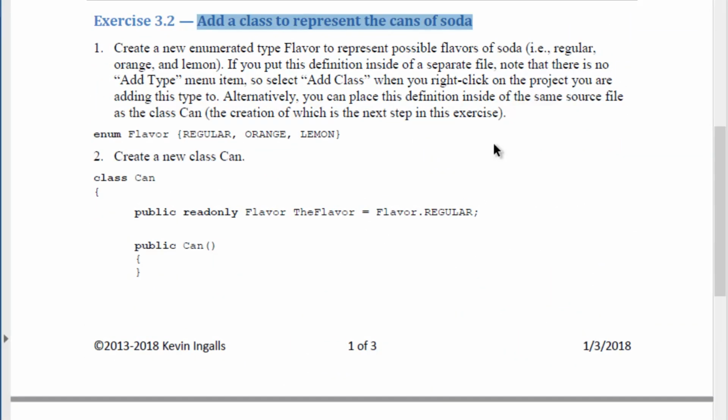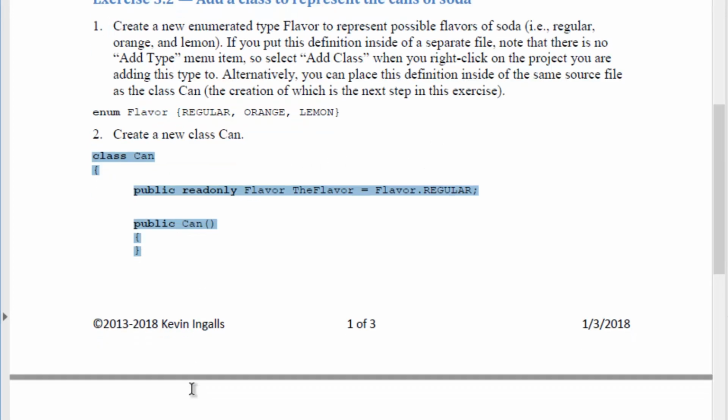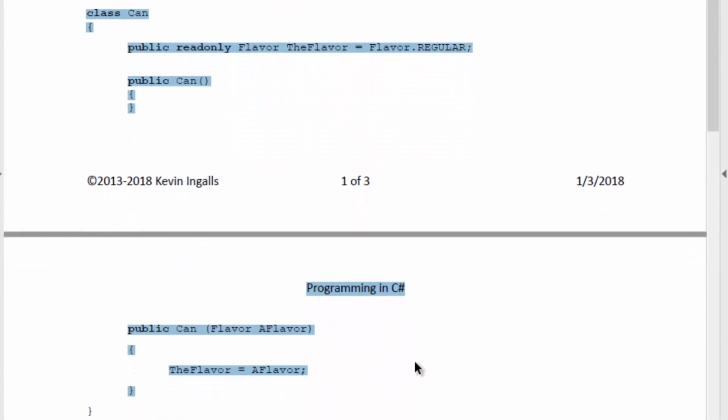On the other hand, exercise 3.2 is going to use that enumeration. So here's the enumeration, and it just represents the kinds of flavor that we can have in our vending machine. And to show you how you might use that enumeration, here's a very simple class called can. All right, so you're being given all the code in the class. It's very simple. It's really just showing us how we could make use of the enumeration flavor inside of a class.